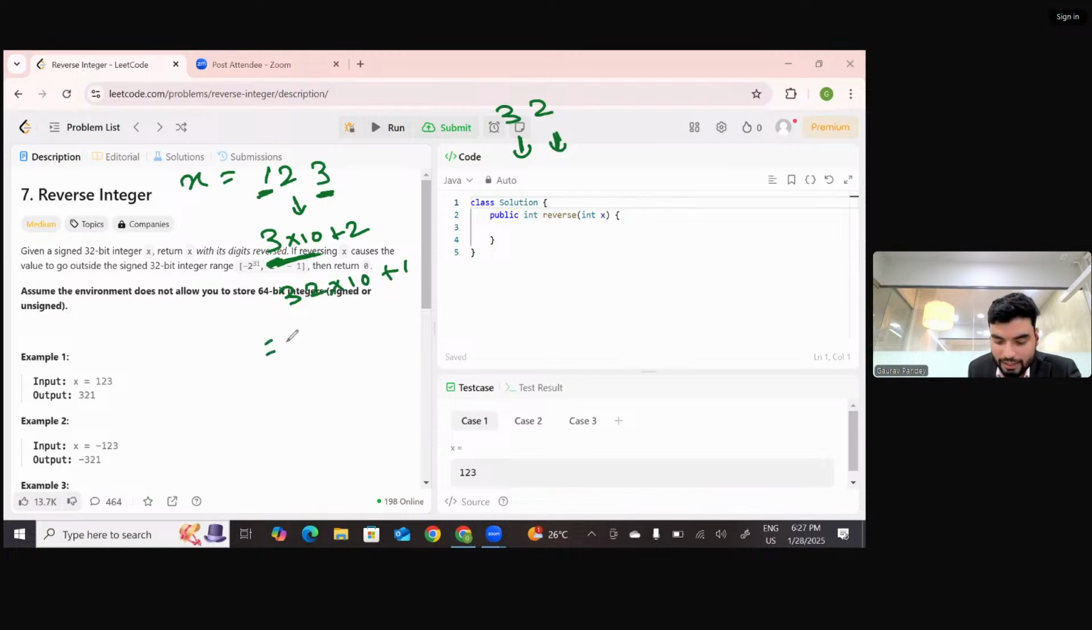So now you'll see that this is 320. 320 plus 1 becomes 321. Again I'll write 3, 2, 1.